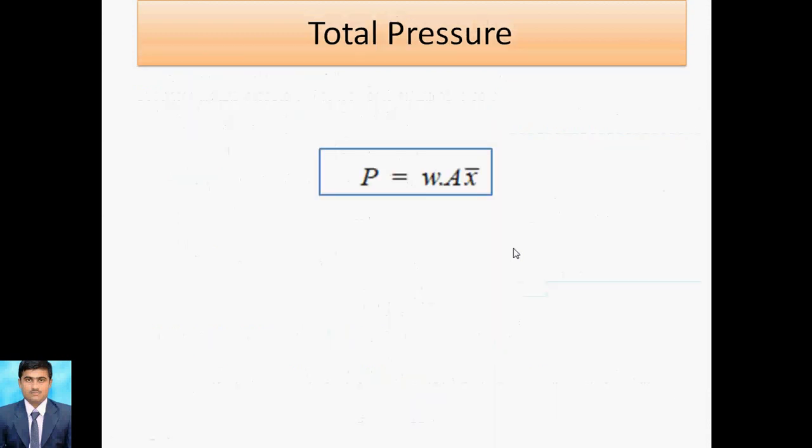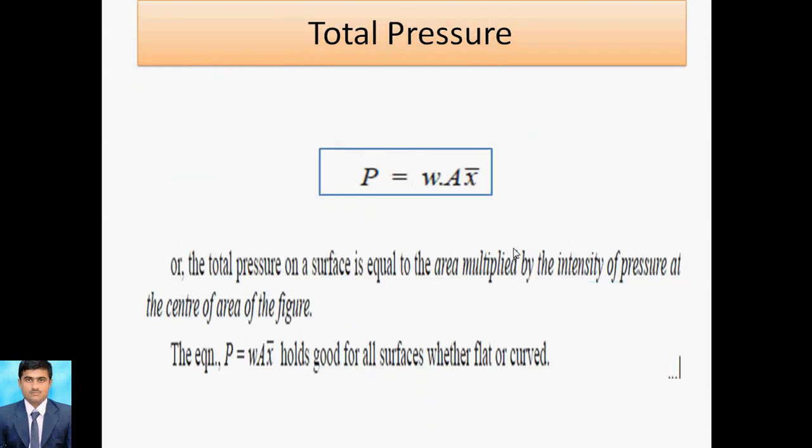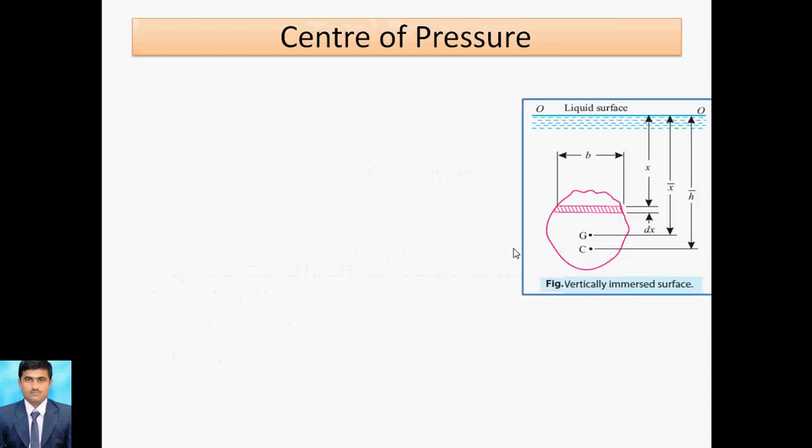Now we move to the discussion regarding this. P is nothing but pressure, w is the specific weight, A is the area of this vertical plate, and x bar is the center of gravity. So this is regarding the flat plate. This is the flat plate total pressure.